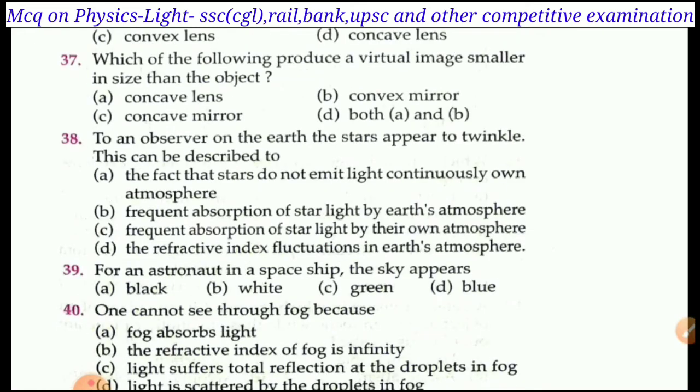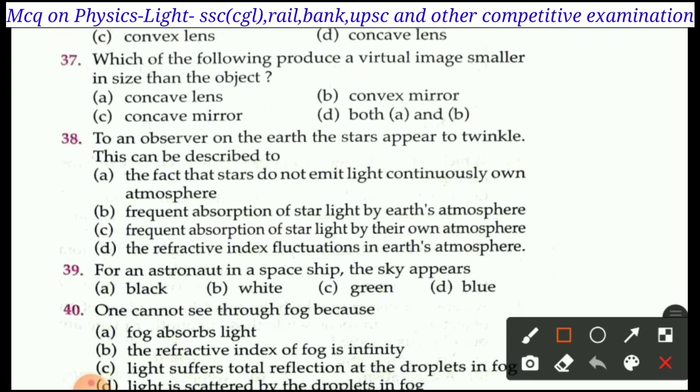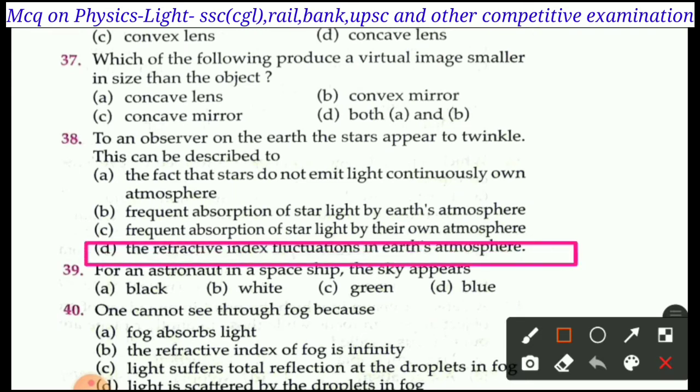Next question is question number 38. To an observer on the earth, the stars appear to twinkle. This can be attributed to: A, the fact that stars do not emit light continuously; B, frequent absorption of the starlight by the earth's atmosphere; C, frequent absorption of the starlight by their own atmosphere; D, the refractive index fluctuations in the earth's atmosphere. The right answer of question 38 is the refractive index fluctuation in the earth's atmosphere.